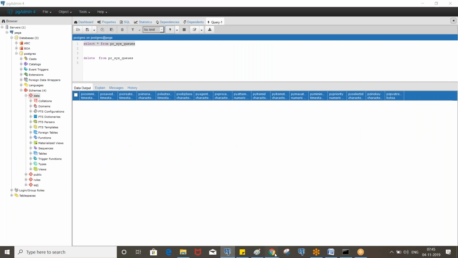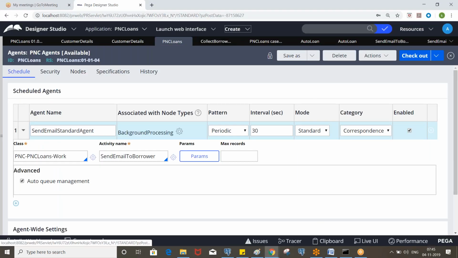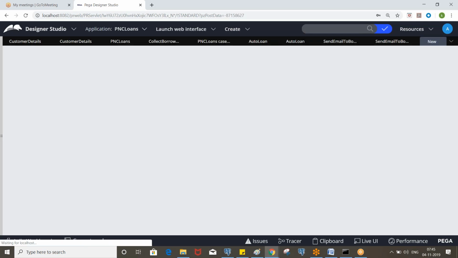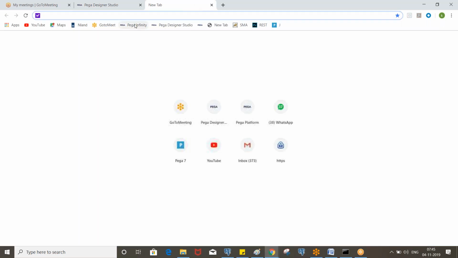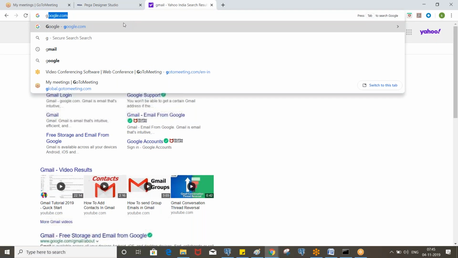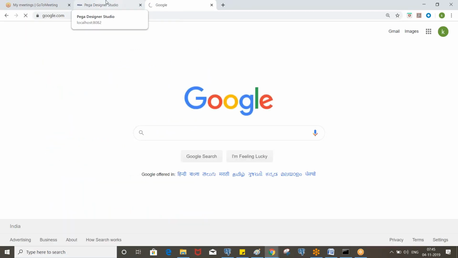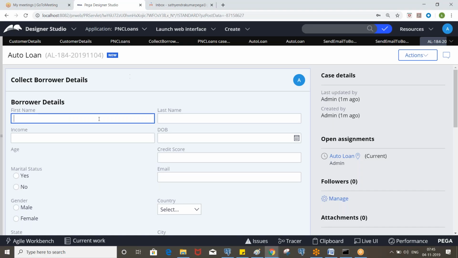So now let's execute the auto loan. We need to see the email, right? Let's enter all the mandatory details here.